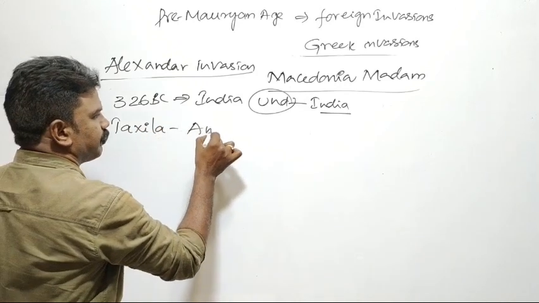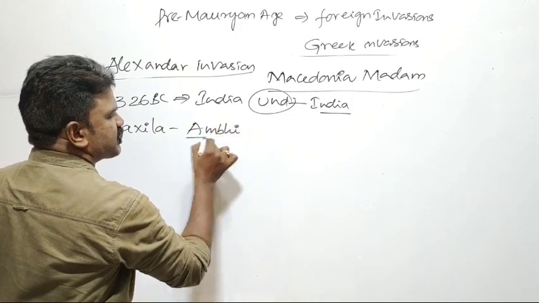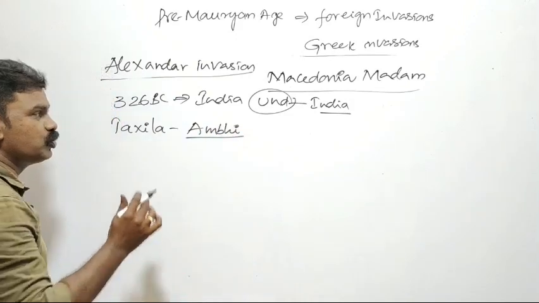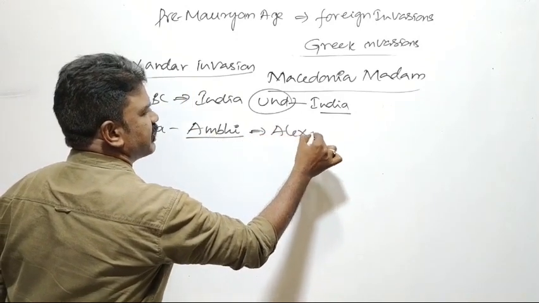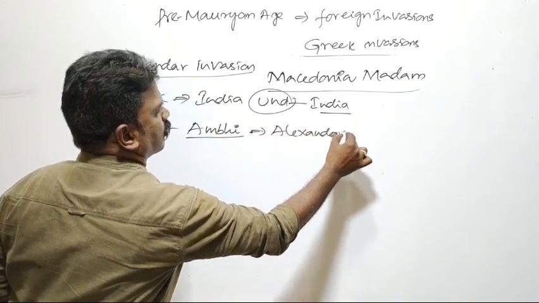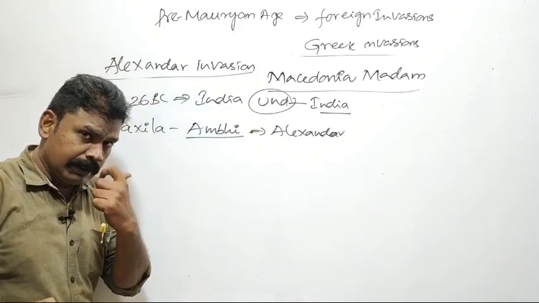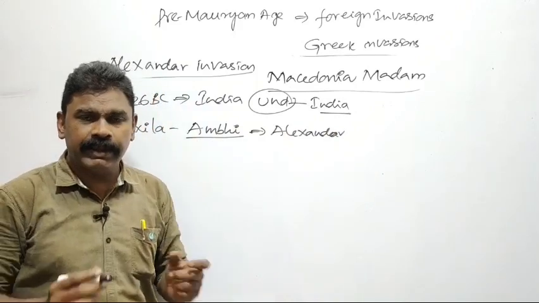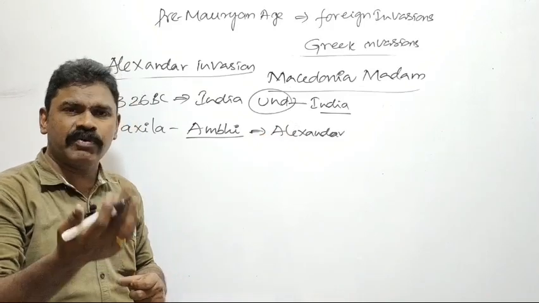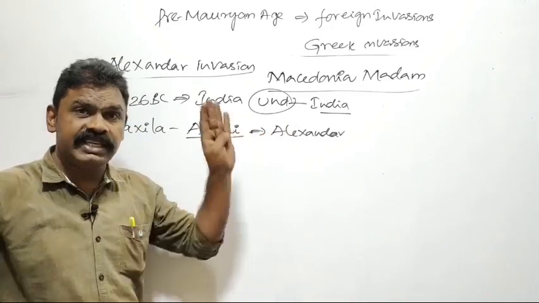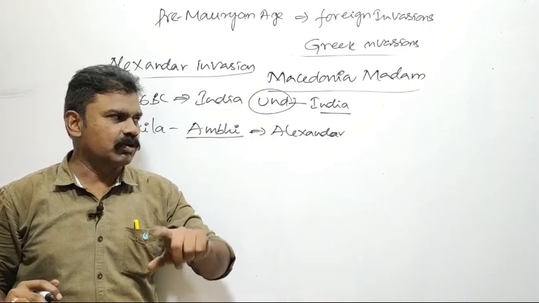Next, coming to India, the Taxila ruler Ambi was the first Indian ruler who submitted his kingdom to Alexander. He submitted his kingdom to Alexander without war. That means he subdued. He became a feudatory of Alexander. He accepted the sovereignty of Alexander.